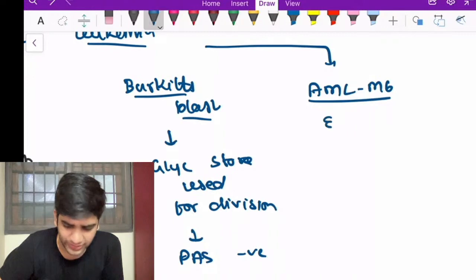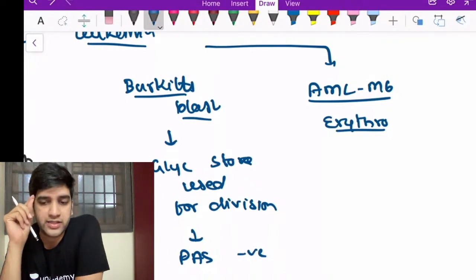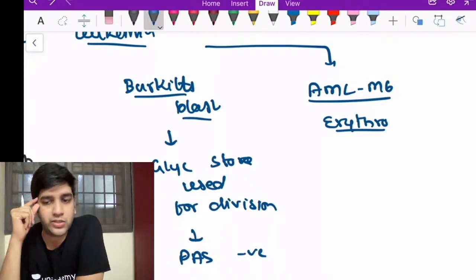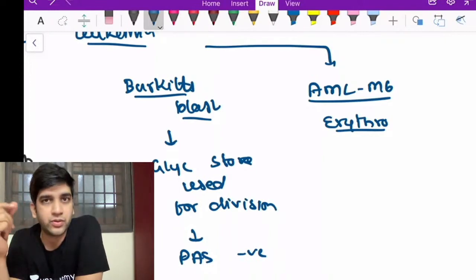AML M6 is erythroleukemia, right? If you remember the RBC lineage, there is a very early precursor cell called a proerythroblast. In the proerythroblast stage itself, what will happen is I will start having hemoglobin. Hemoglobin is a protein.